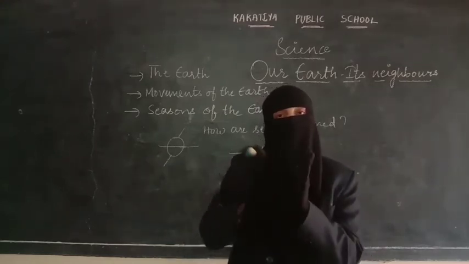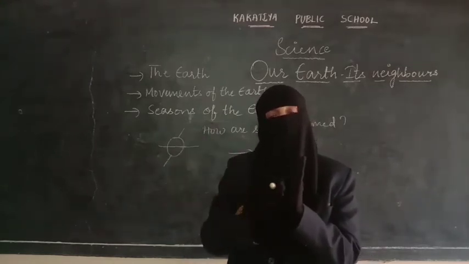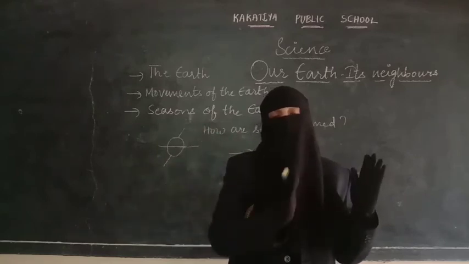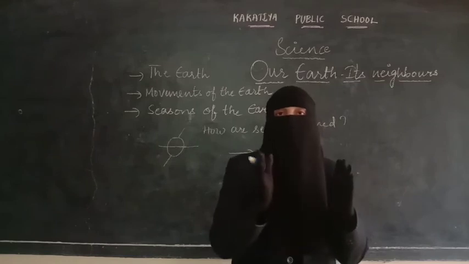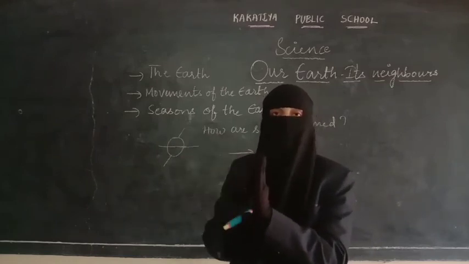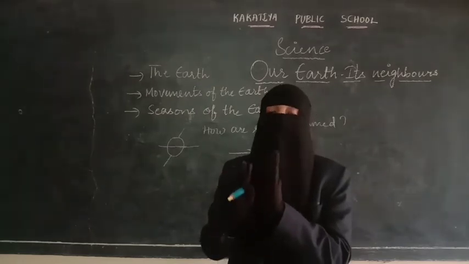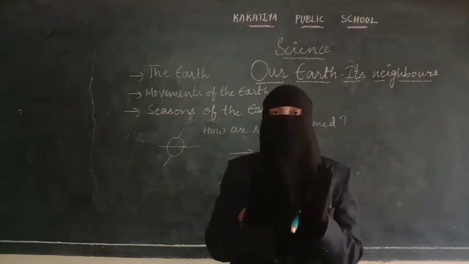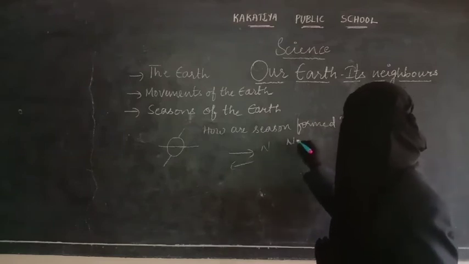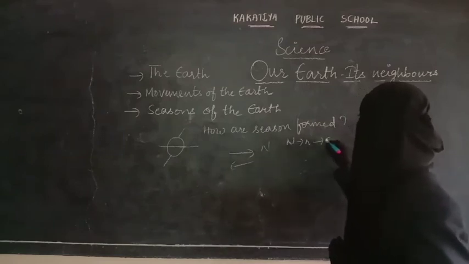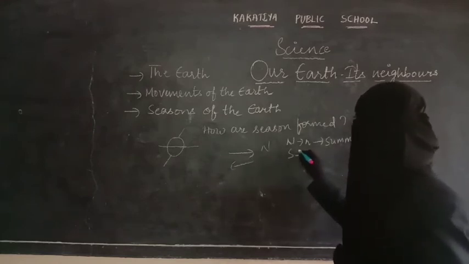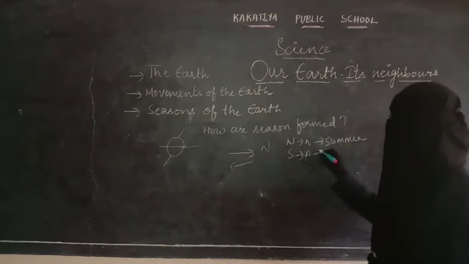So when North Pole is near the sun, it is summer season for them. And when North Pole is away from the sun, it is winter season for them. Now South Pole, when South Pole is near the sun, it is summer season for them. When South Pole is away from the sun, it is winter season. That means North Pole, when it is near, then it will be summer for it, and when South Pole is away, then it is winter for this.